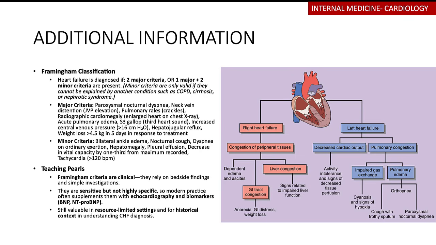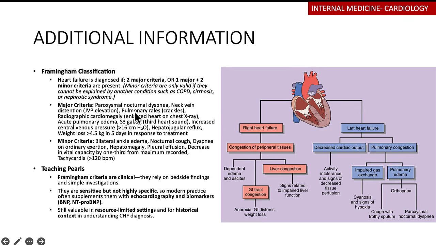So to make a diagnosis of this clinically, way back, they used to use what is known as the Framingham classification, which groups them into the major criteria and minor criteria. So to make a diagnosis of heart failure, this is a very good bedside clinical tool that can actually help you because it just uses findings that you have on history and even some simple investigations. So if you have two majors, or if you have one major and two minors, then most likely heart failure is present. The minor are only valid if no other condition can explain that symptom. Because remember, some of these symptoms can be explained by other things like COPD, they can be explained by cirrhosis, they can be explained by nephrotic syndrome.